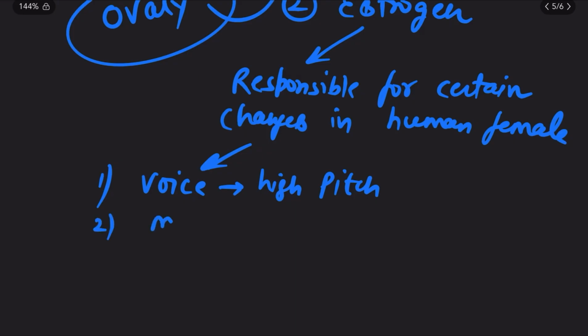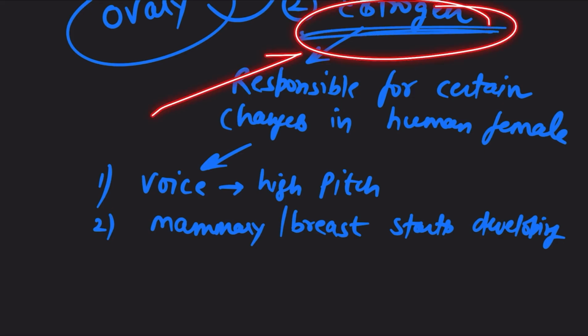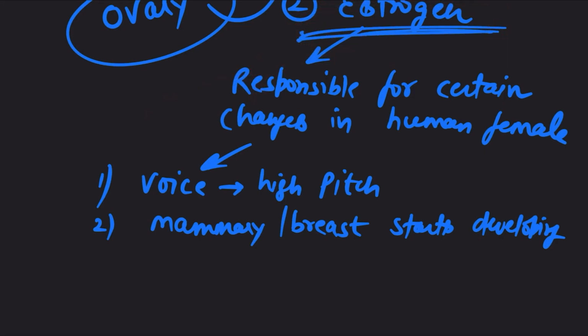Second, mammary glands start developing. Breasts start developing in case of human female. The breast is not going to develop in case of human male, remember that. But in case of human females, the breasts start developing under which hormone? Estrogen hormone, right?